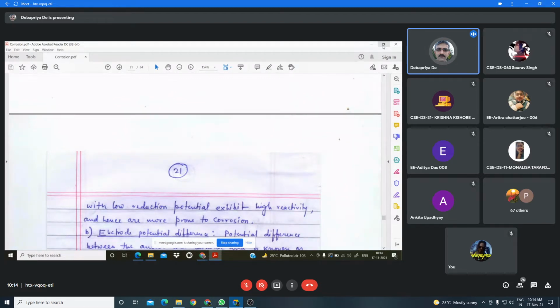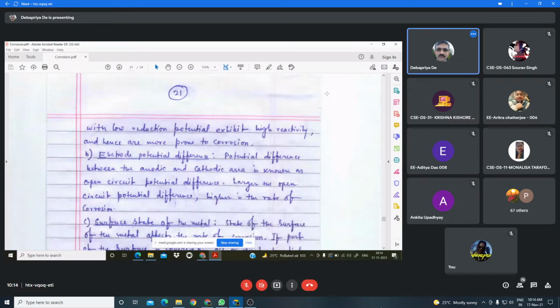When I discussed the bimetallic type of corrosion, I told you that if you want to join two metals, then to prevent bimetallic corrosion, you have to choose the metals so that the potential difference between the two metals will be very less, then only you can prevent the corrosion reaction. Now next one is the surface state of the material.